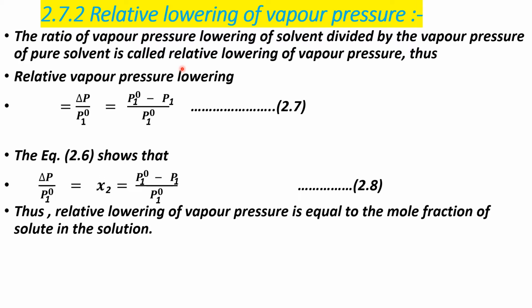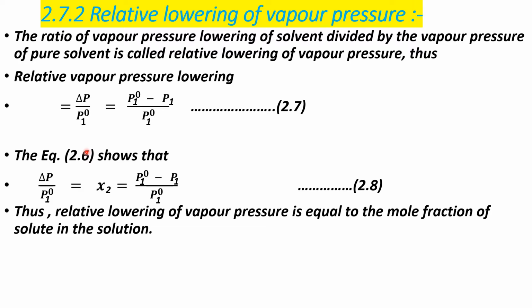Thus, the relative lowering of vapor pressure is written as delta P / P01 = (P01 - P1) / P01. We know that delta P = P01 - P1, and P01 is the vapor pressure of pure solvent.